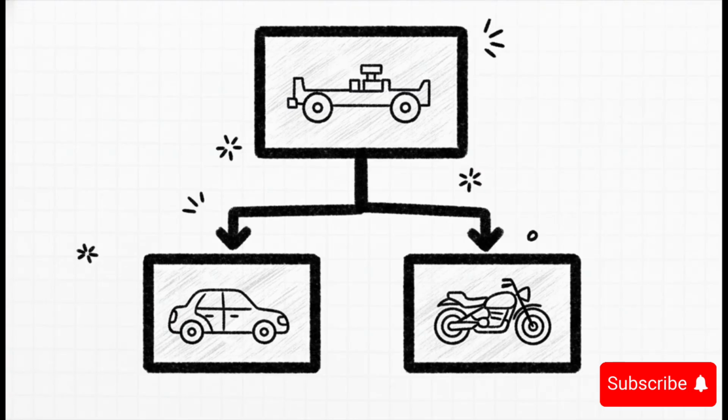A classic example is vehicles. You could have a general parent class called vehicle that has basic things like speed and a move method. Then you can have child classes like car and bike. Both of them are vehicles, so they both inherit the ability to move, but they can also add their own unique things, right? A car has 4 wheels, a bike has 2.